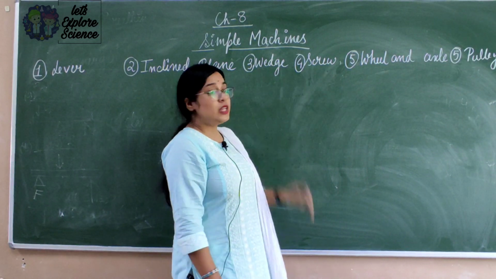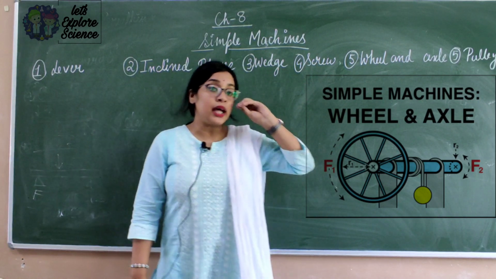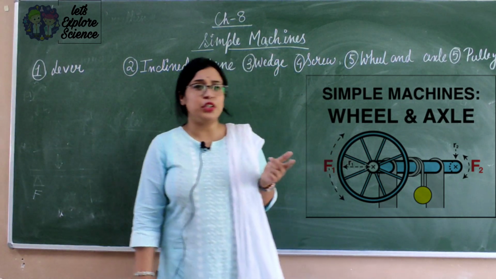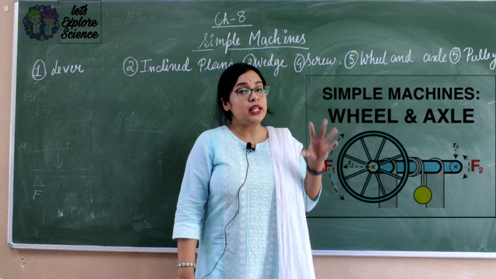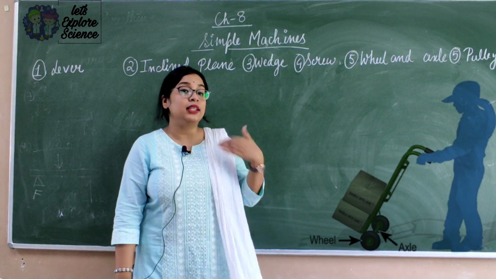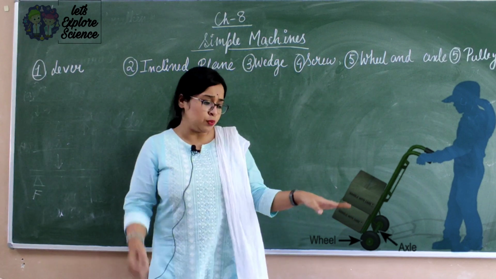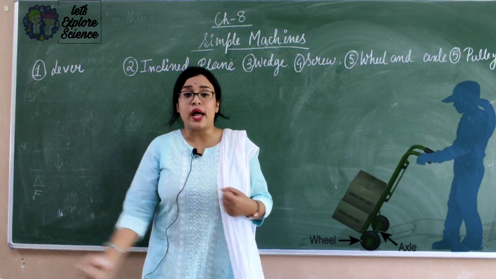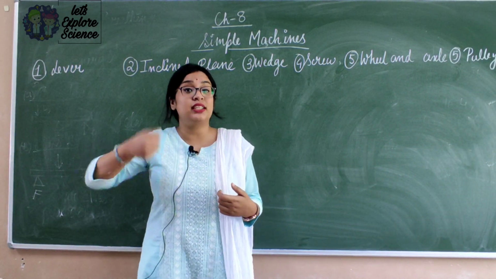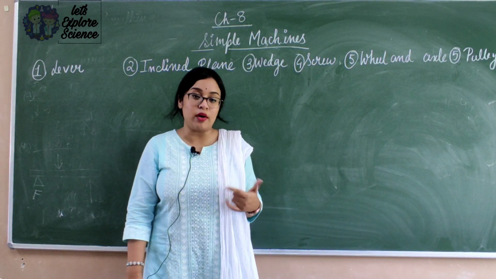Now coming to wheel and axle. What is wheel and axle? It is actually a wheel with an axle in the middle, and a pole is attached. So the common observation is, have you seen the wheels of a trolley bag? These are examples of wheel and axle. If there is a wheel in the trolley bag, then all your small brothers and sisters, and even you, can drag or pull a big trolley without any effort. But if you want to lift it, it's very heavy. So the wheels in the trolley bag make your work easier.